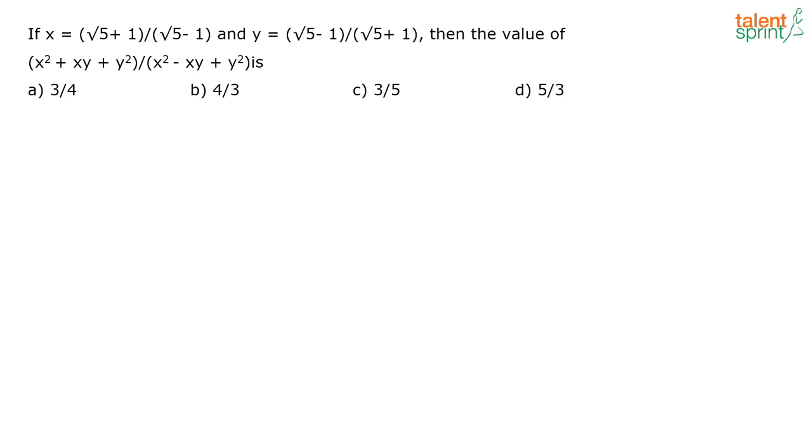Vishnu has given me the answer. He says the answer is option B. Okay. So, see what is given here. X is given, Y is given. Then you have to find out the value of x squared plus xy plus y squared by x squared minus xy plus y squared. Right?